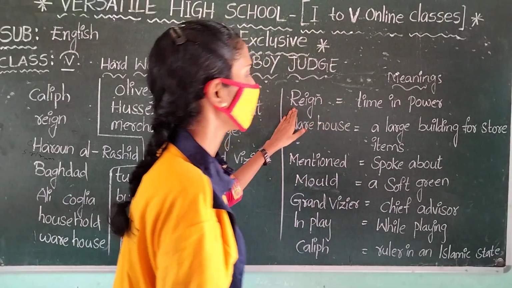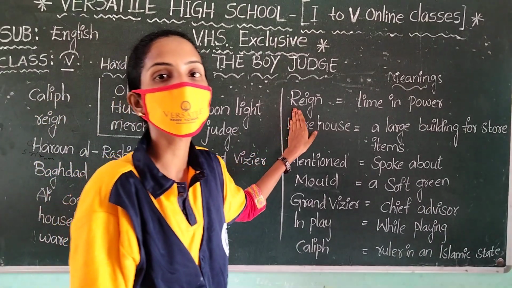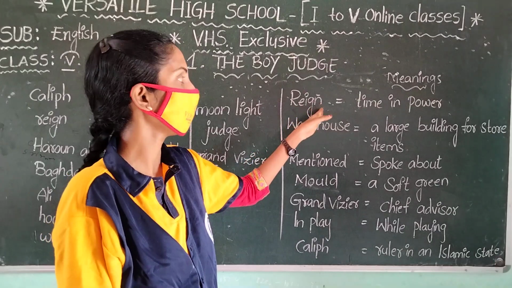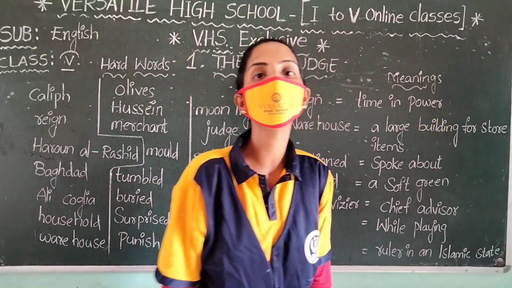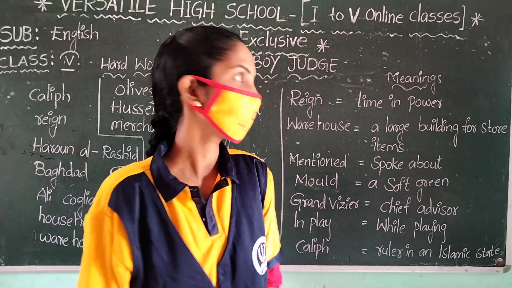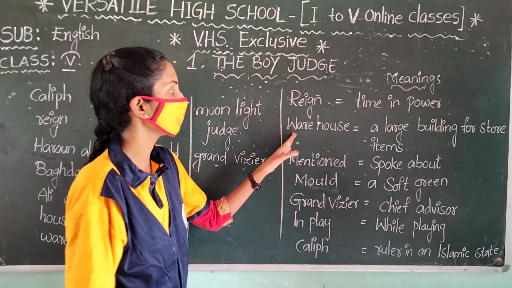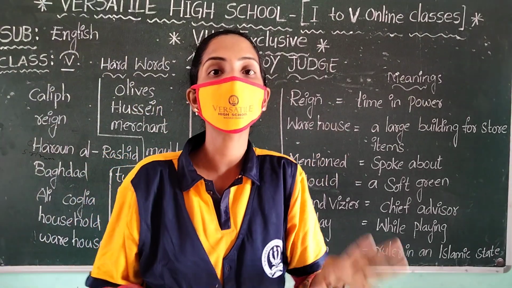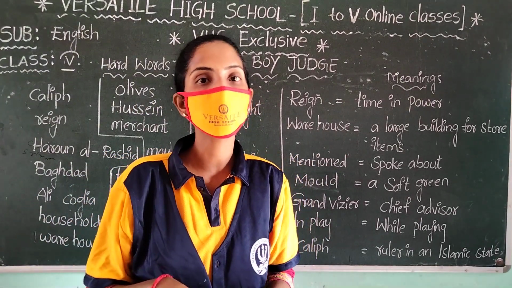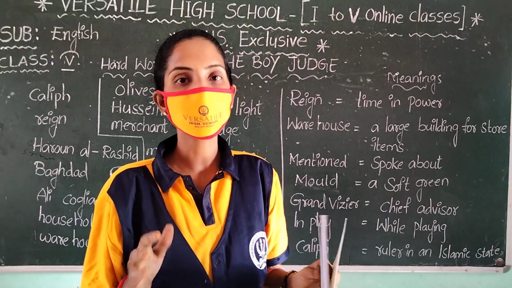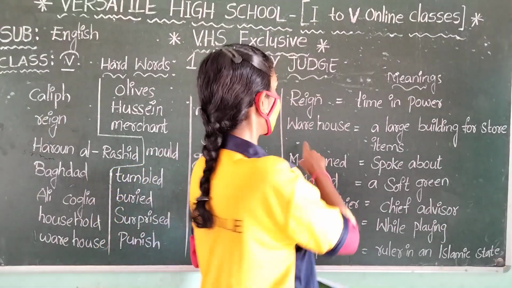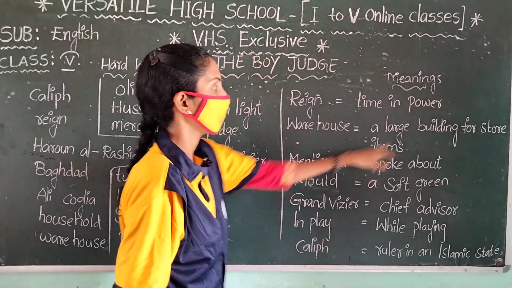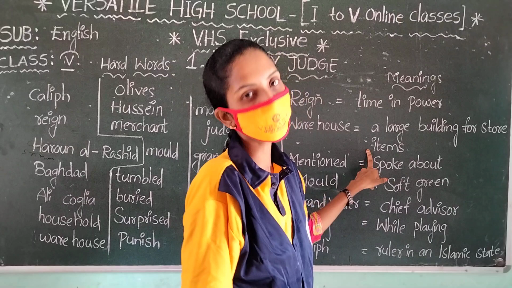Okay, meanings. The first one. Reign means time in power. Next one, warehouse. Warehouse means a room where we store things that we cannot use right now. We call it a storeroom also. A large building for storing items.